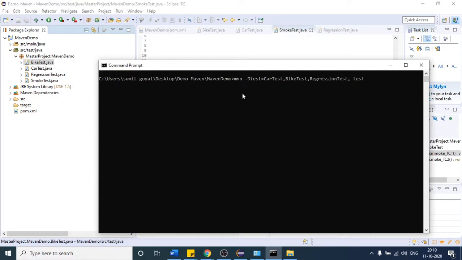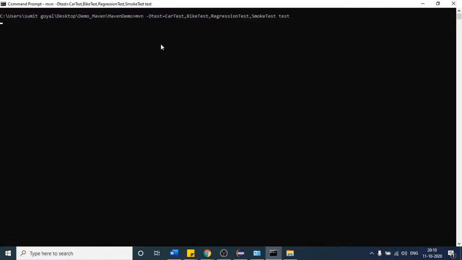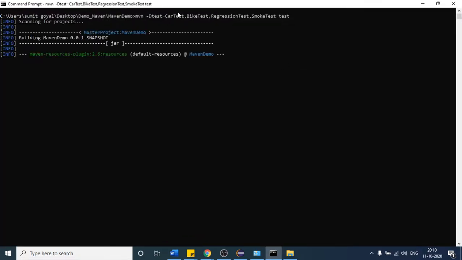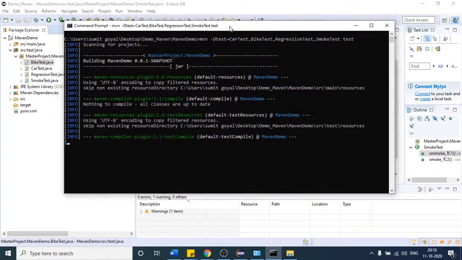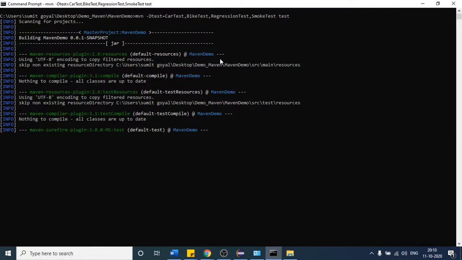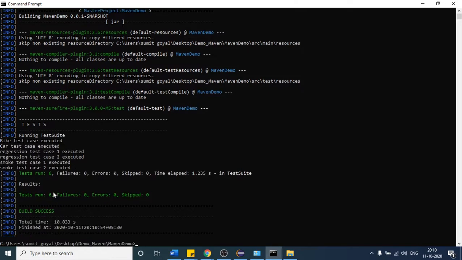If I say smoke, for the test cases it will be good. You can write all the four classes: car, bike, regression, and smoke. If I hit enter, it is again going to run all the four classes. Okay, hit enter. You can see all the 6 test cases have run.